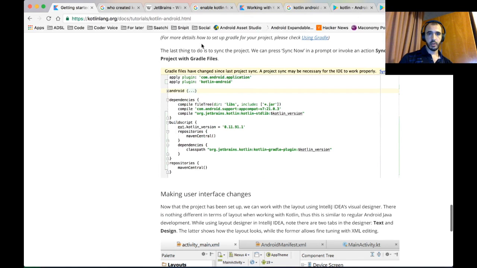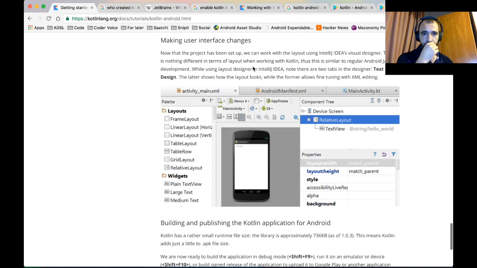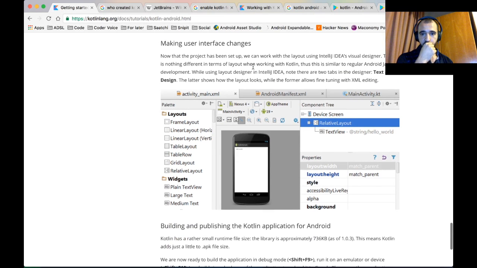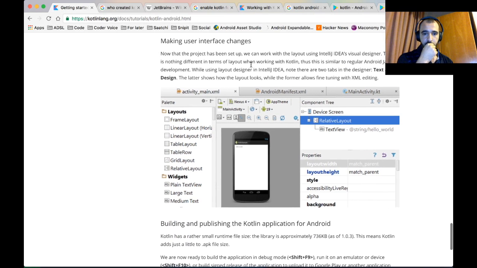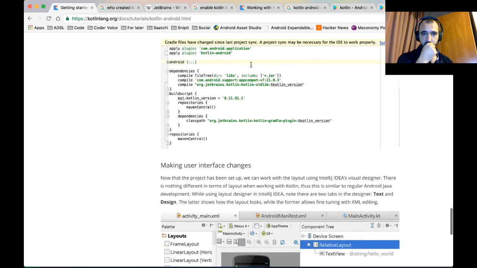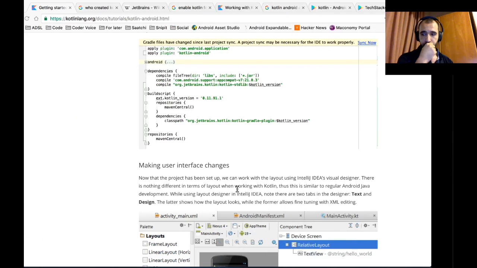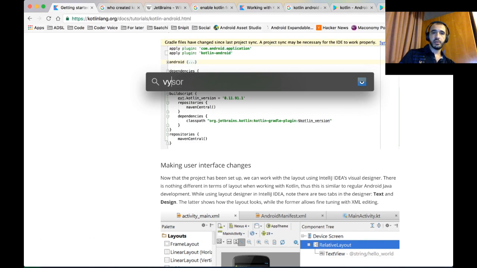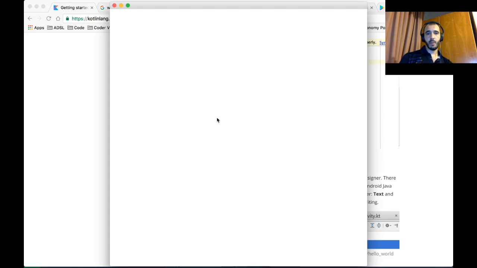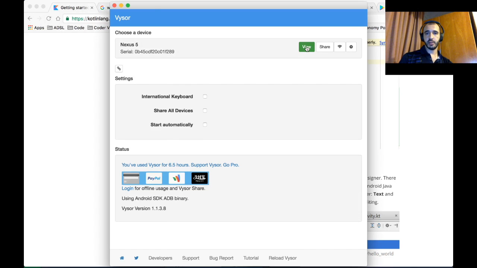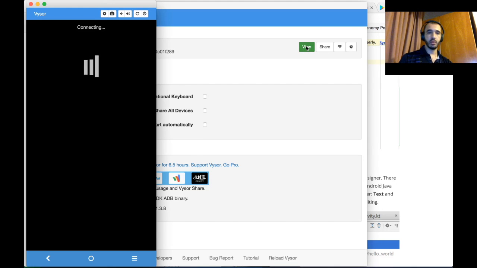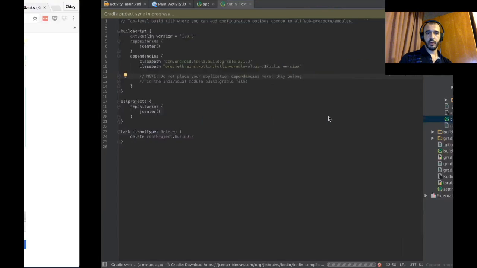He's showing us. Last thing to do is sync the project. Yes, we did that. Making user interface changes. Okay, first of all, as a last step, we're gonna just run the app and see if it actually runs once this guy finishes synchronizing. So open up Visor. If you don't know, Visor lets you view your phone on the computer over Wi-Fi.